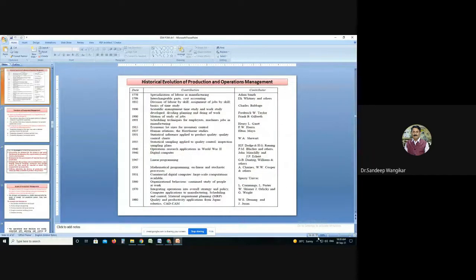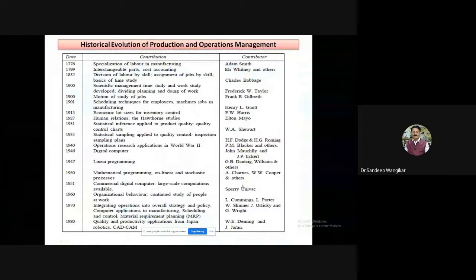So let us start. History. I will take a brief review and I will try to elaborate at every stage. A very interesting part is this history. In this history, from the start, it is not directly the case that production and operation management meant combining all operations and using CAD/CAM and quality related approaches. It did not evolve and start directly like that. No, there were very small steps: some steps in quality, some steps in advanced manufacturing, some steps in time study, work study, motion study.